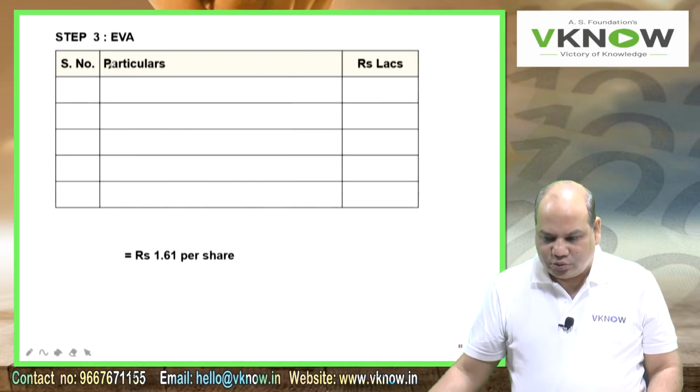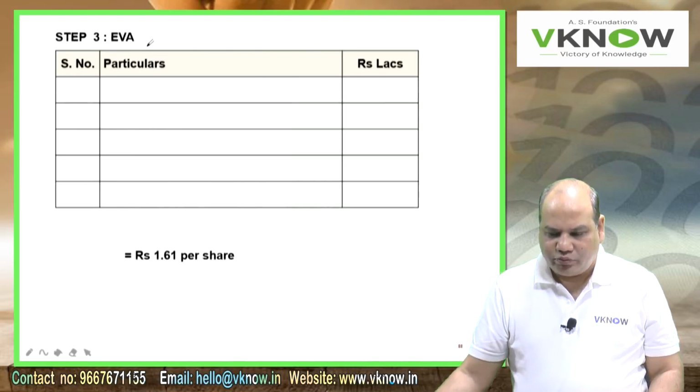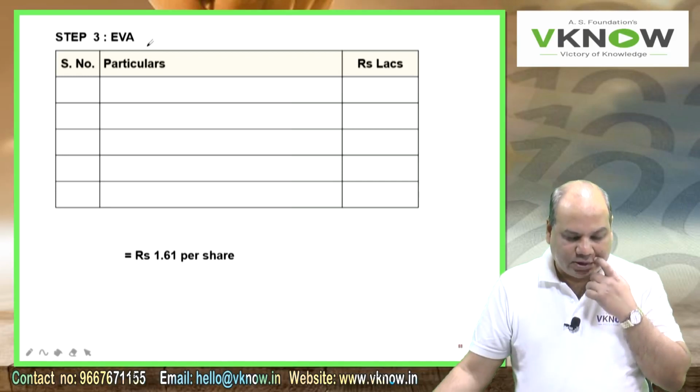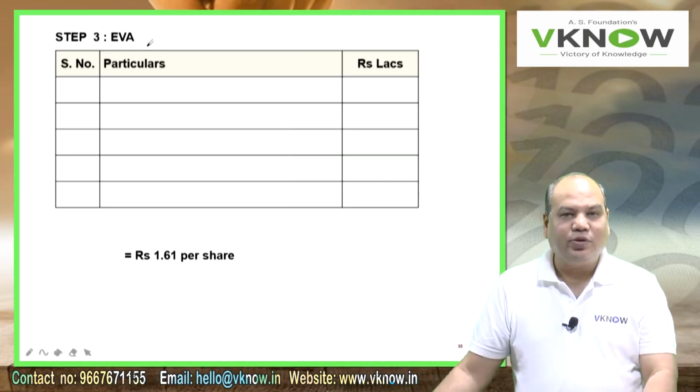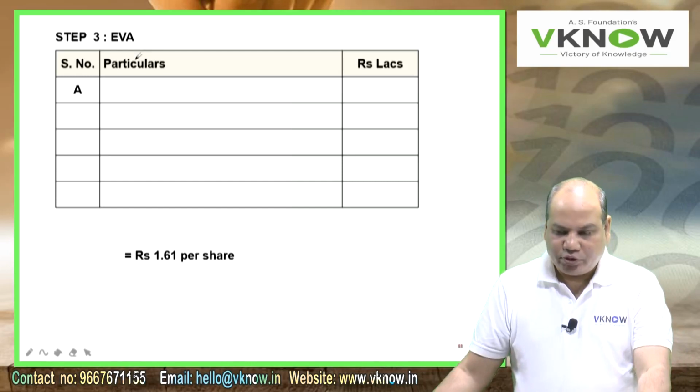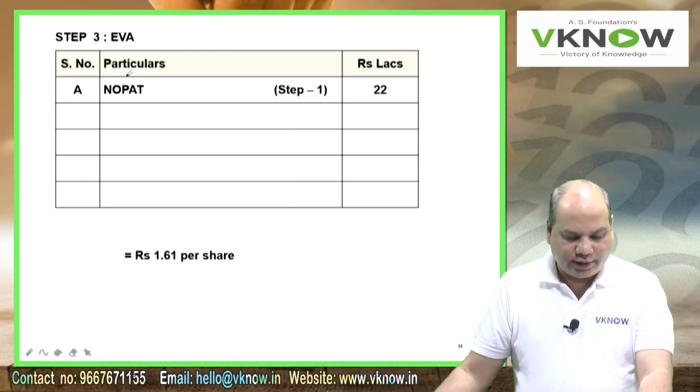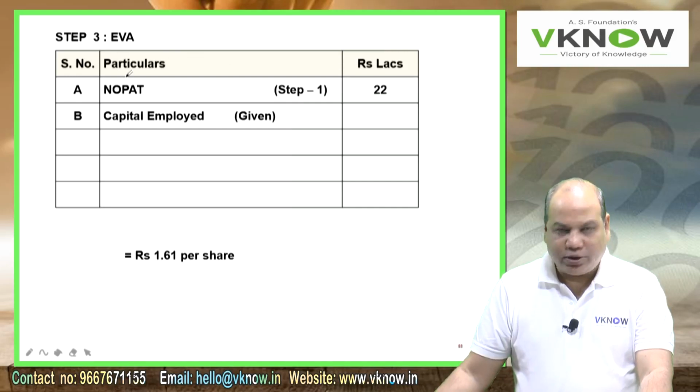Now please come to step 3, and that is EVA. Right hand side, rupees in lakh. There is no use of the information that capital consists of 55% debt, because EVA is based on long-term capital employed. So start with NOPAT again. NOPAT is 22, from step 1. Capital employed is given, 95.